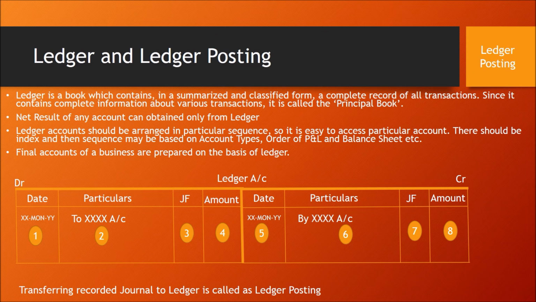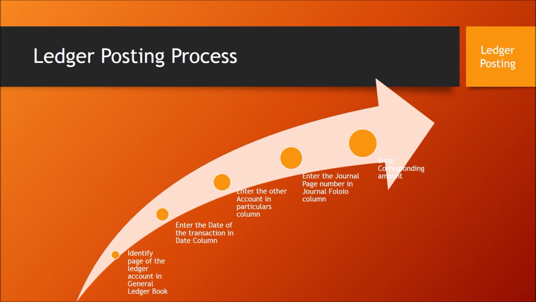The process of transferring records from journal to ledger is called ledger posting. And all the final accounts of a business are prepared on the basis of ledger balances. To summarize, ledger posting consists of: identify the page of the ledger account, enter the date of the transaction, enter the account detail, whether it is a debit account or a credit account, and then enter the journal page number in the journal folio column and enter the corresponding amount. This is the process of ledger posting.